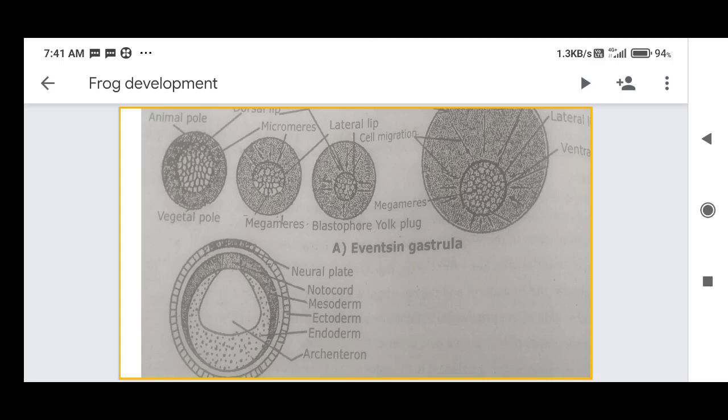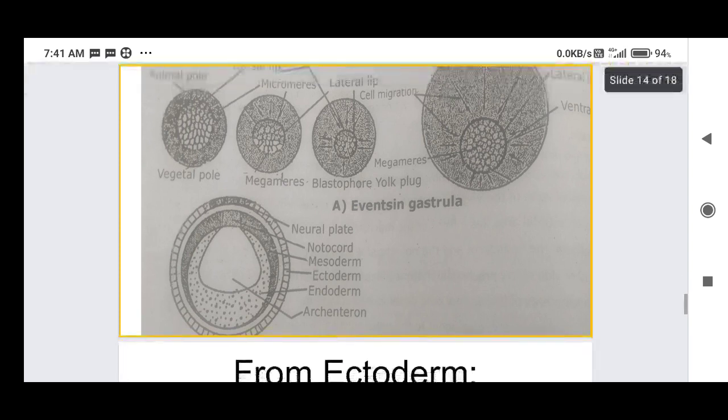Below the neural plate the notochord is formed, and especially on the lateral side the mesoderm is formed. From the notochord the vertebral column will develop.